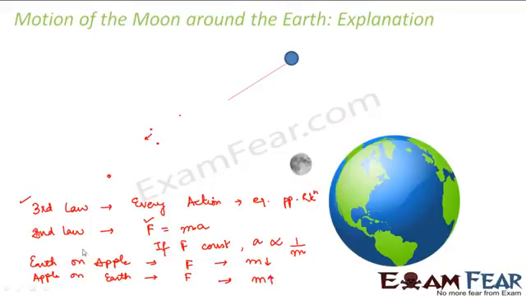In this case, the force is acting on which object? Here the force is acting on the apple. So the apple is my object. Similarly, here the force is acting on Earth. So here the force is acting on an object whose mass is smaller. Remember the example of the fat boy and small boy. When you apply some force, the force is being applied on the boy, so the mass of the boy is important. Here also the force is applied on the apple. So the mass of the apple is less. Therefore, the acceleration of the apple is more.